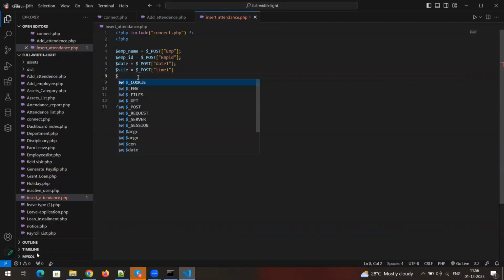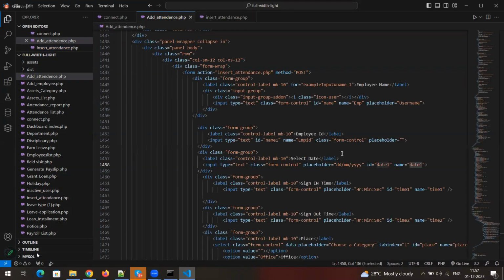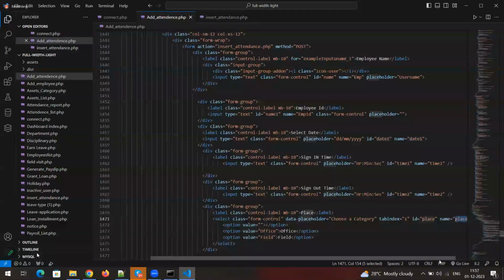First I'm just giving the variables as per our field. Clear? And then finally place.